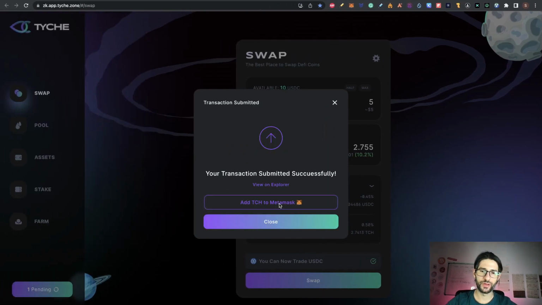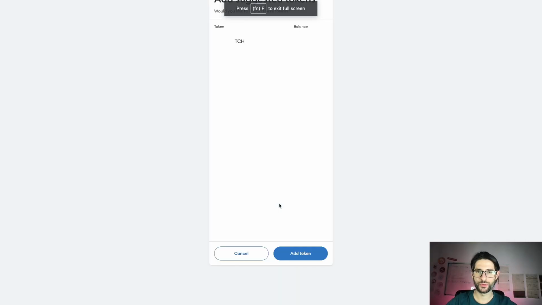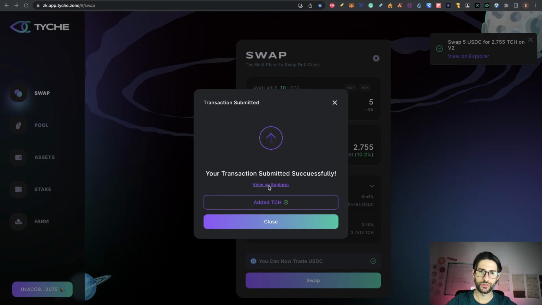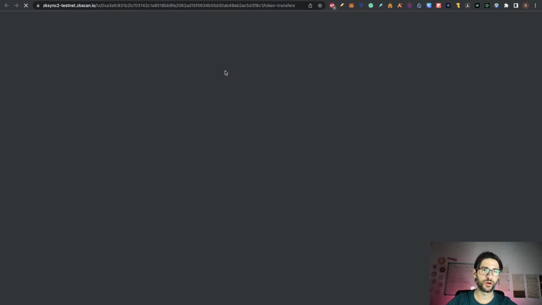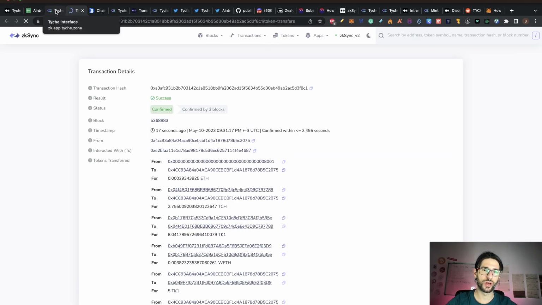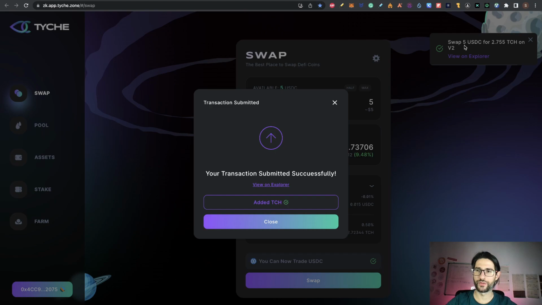You can add PCH to MetaMask, so you can see your tokens after, and you can see this in the Explorer. This is on Zksync era Goerli, and you can see here the swap of the 5 USDC.